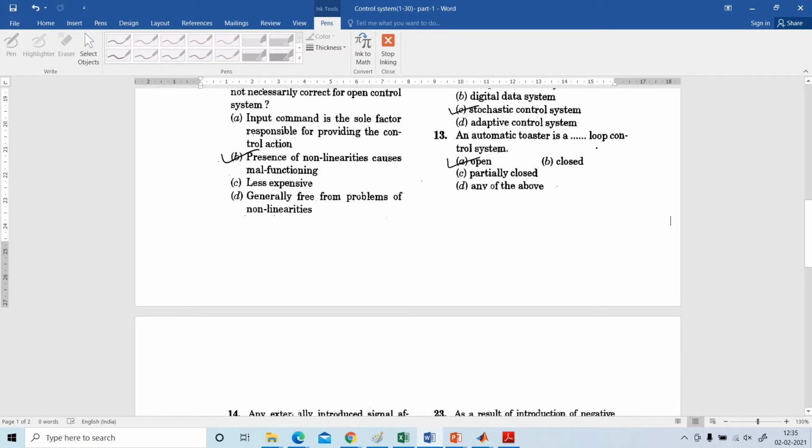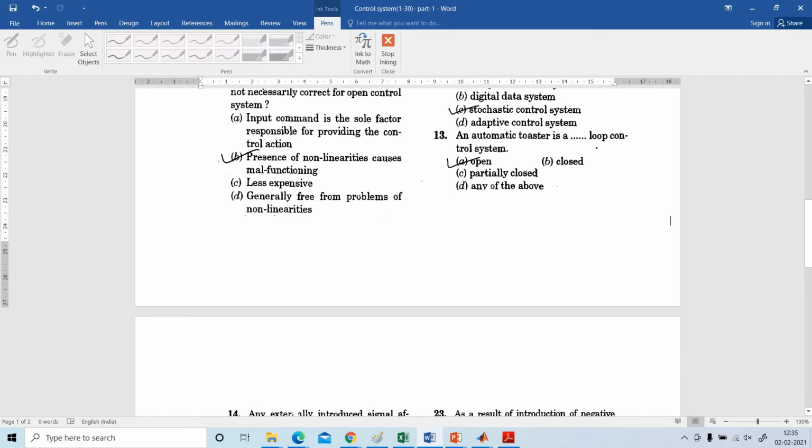16. Which is a part of the human temperature control system, digestive system, respiration system, ear, leg movement? Respiration system is the correct answer. 17. By which of the following is the control action determined when a man walks along the path? Brain, hands, legs and eyes. The answer is eyes.